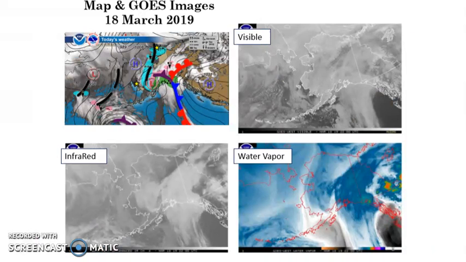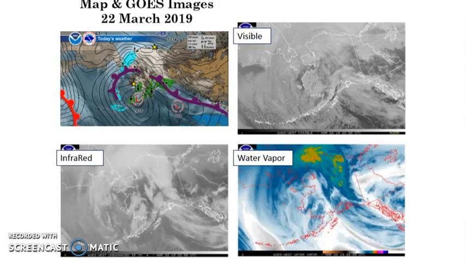Here we can see the infrared, the visible, and the water vapor maps for March 18, 2019. And here are the same maps for March 22nd, 2019. And I think overall we are going to see a warmer climate affect Kaparak because of its location. Being further north is going to have a higher effect on temperature changes.